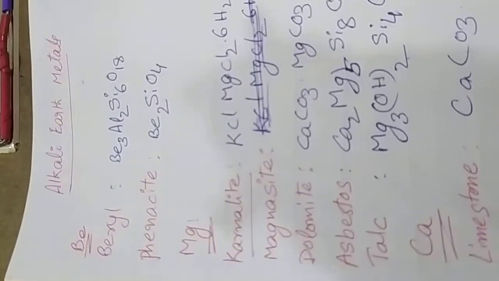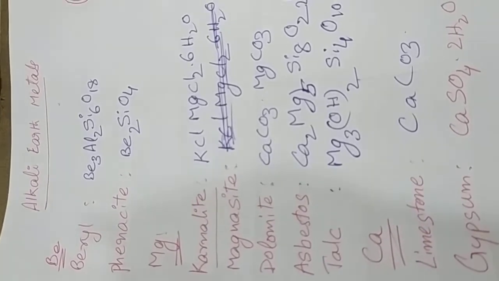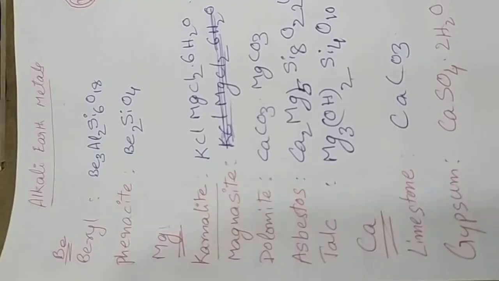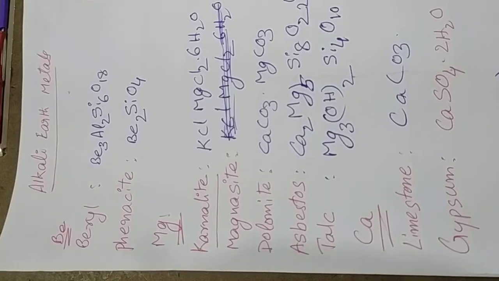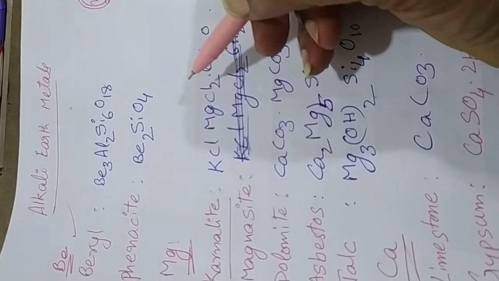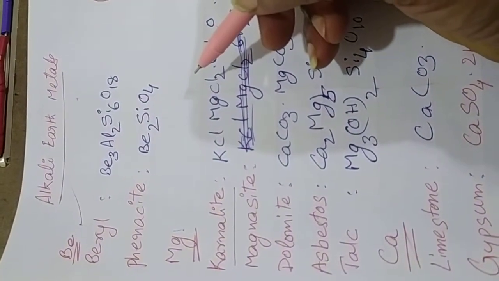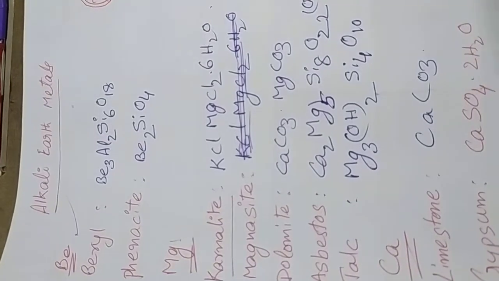In these alkali earth metals, we know some of the metals like barium, magnesium, calcium, strontium, radium. So we should know some of the elements and their ores. First one, beryllium. Beryllium has the cheapest ore, beryl. Beryl means beryllium aluminum silicate.